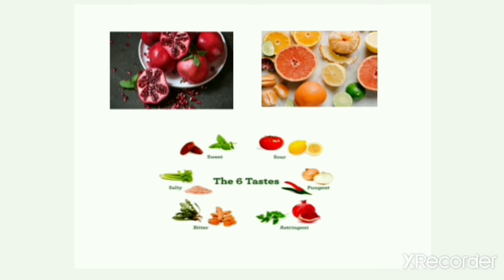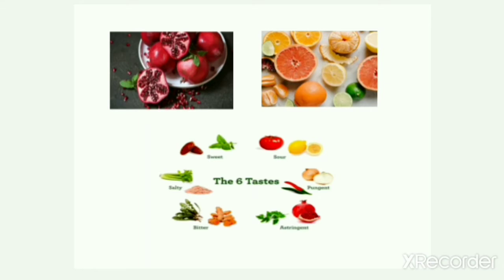Yes, children, can you see these fruits? I know you all like these fruits. Children generally like these types of fruits. Why? Because they taste juicy. And do you know what the taste of these juicy fruits is? Yes, they are sour in taste. So children, our tongue has four main tastes, but there are generally six types of taste.